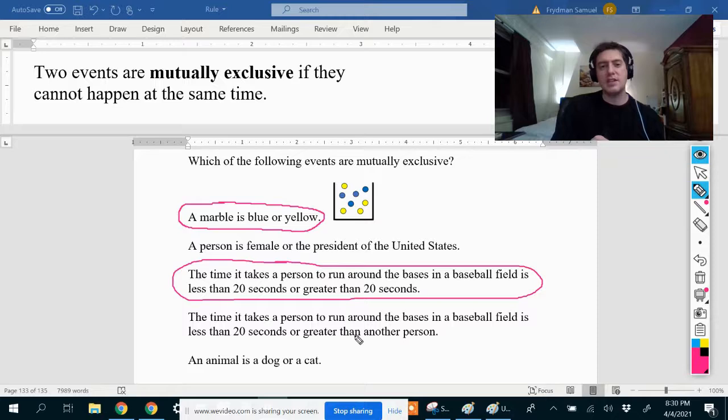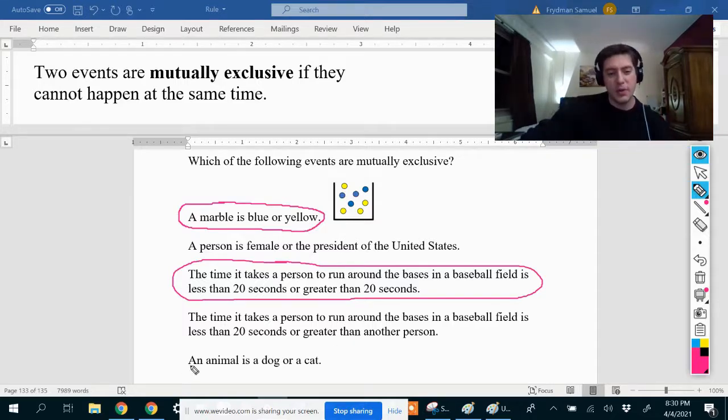Can both of those things happen? Yeah, it's possible for you to be really fast and to run around the bases in less than 20 seconds, but for somebody else to also be really fast, and in fact faster than you, and it took you longer than the other person. So both of those things can happen at the same time, so they are not mutually exclusive.